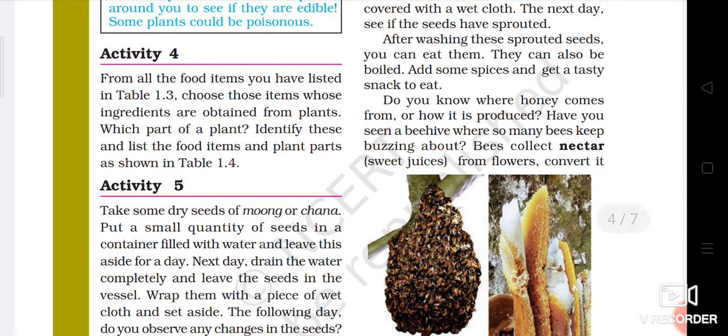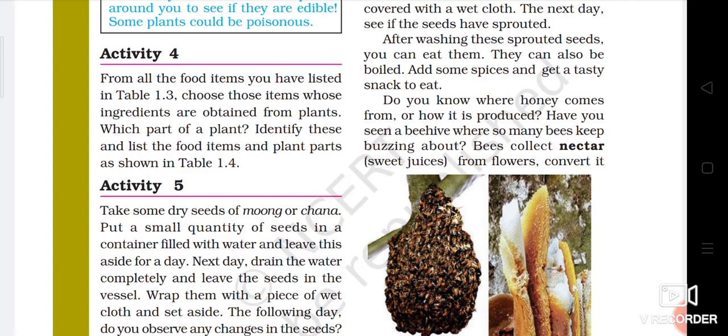Now do you know where honey comes from or how it is produced? Have you seen a beehive where so many bees keep buzzing about? Bees collect the nectar from various plants. Nectar is what? Sweet juices.